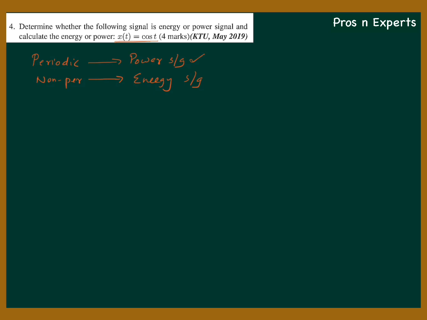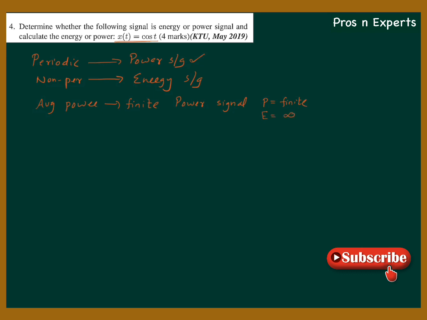And what is a power signal? A power signal is a signal whose average power is finite. So if any signal has its average power as finite, then we call it a power signal. And for a power signal, that means power is finite and its energy will be infinite. Now let us see whether this is a power signal or not. So let us first find the power of the signal.